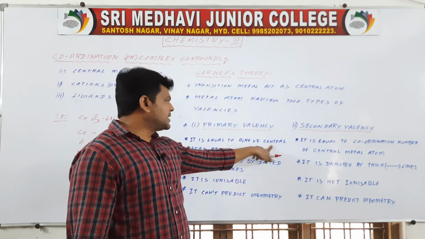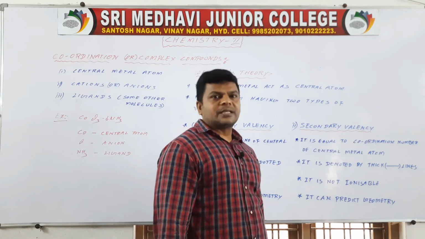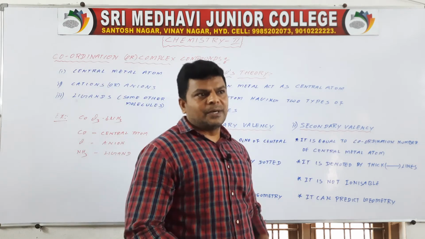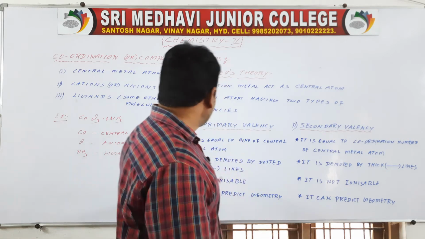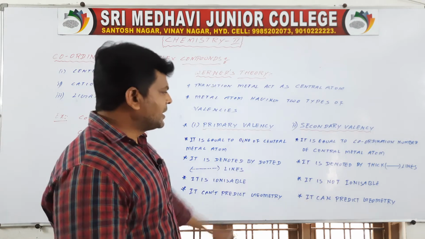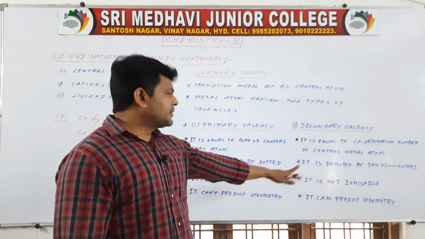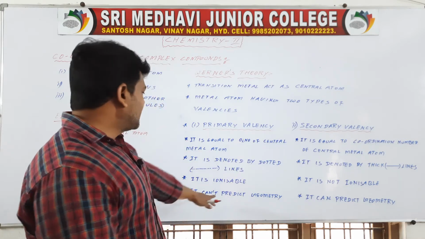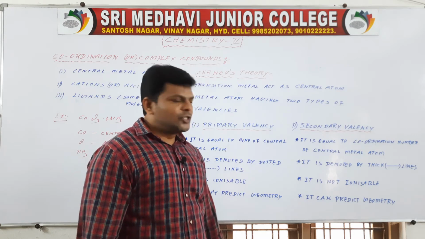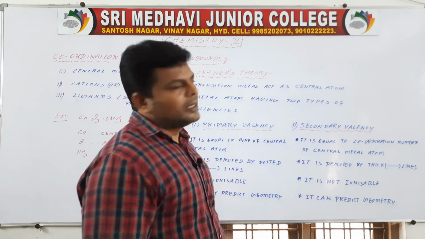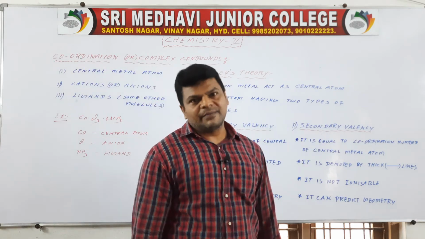Primary valency is equal to the oxidation number of the central metal atom. Secondary valency is equal to the coordination number of the central metal atom. Coordination number means the number of ligands present on the central metal atom. It is denoted by dotted lines, it is denoted by thick lines. It is ionizable, it is not ionizable. It cannot predict geometry, it can predict geometry. Geometry means shape of the molecule. So this is primary valency and this is secondary valency.